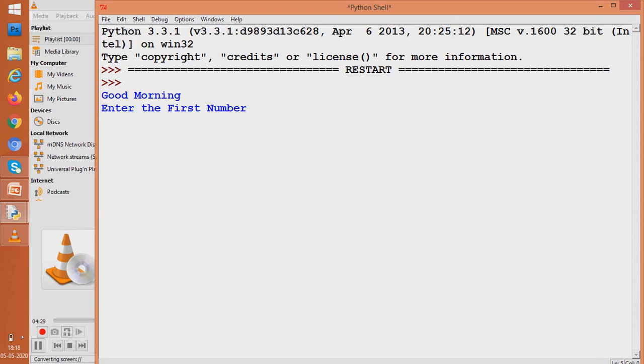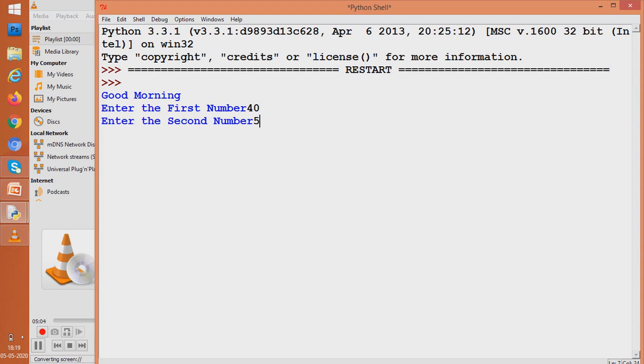So it prints good morning. Now it asks for two numbers. I give the first number and then I give the second number. You can well see the program flow, that is the order in which the program is being executed. The first line was executed first, then the second line, then the third line, and it proceeds one by one. That is, from top to bottom, each and every line is being executed.